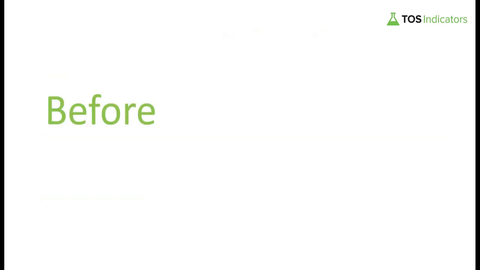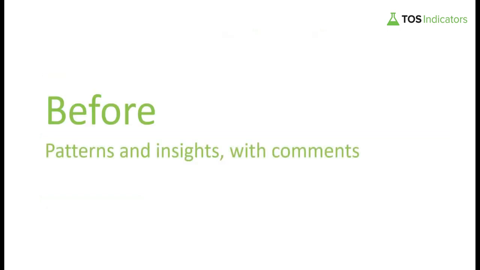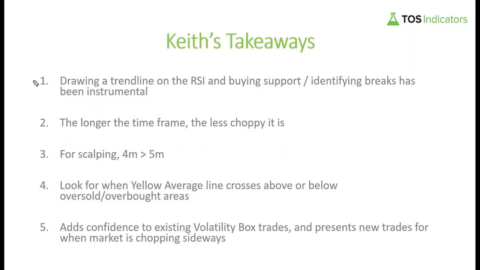Okay, so let's start first with the before, and this is where we look at all of the patterns and the insights that Keith has been sending us with his comments and try and extract things that we can then use to translate into real code. Before we start, I'll start by highlighting 5 key takeaways that I think Keith has been sharing with myself, and I think you'll see are consistent themes. Some mentioned in the charts and then some not, and so we'll just discuss these first.